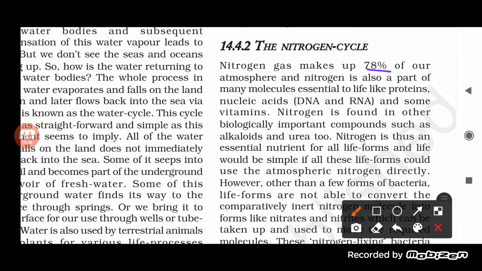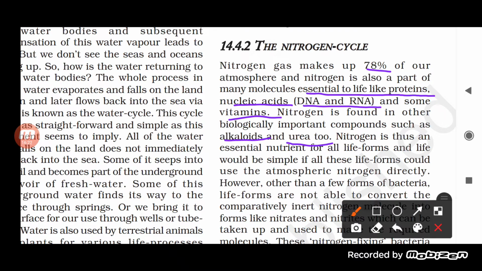And why is it important to living organisms? It is essential to life, like protein and nucleic acids, which involve DNA, RNA, and vitamins. It is also a very important compound, as it helps in the formation of alkaloids and urea.